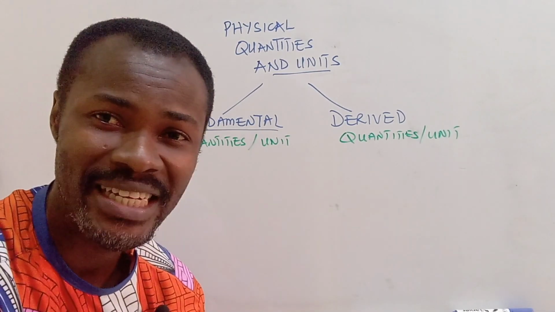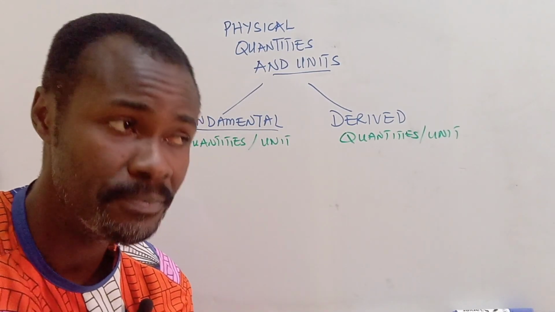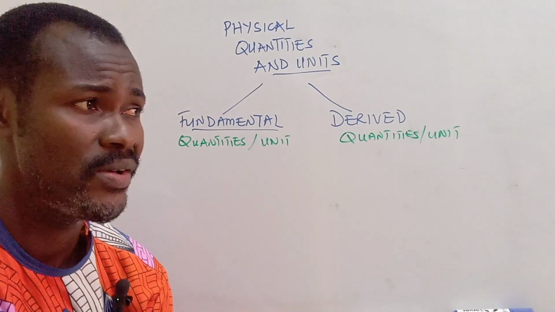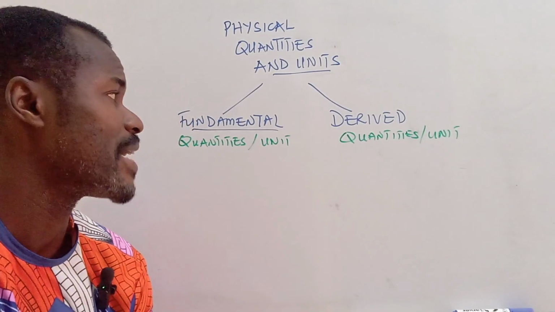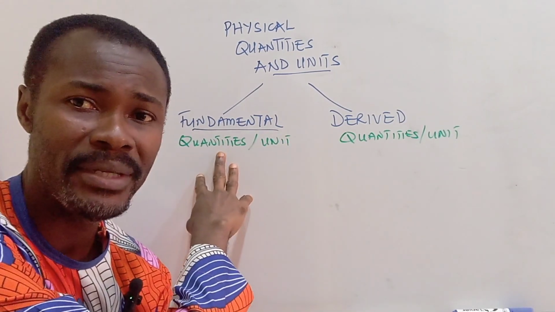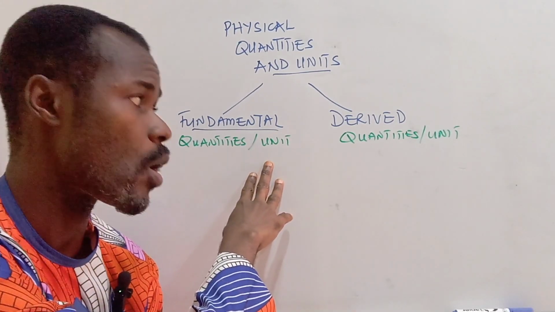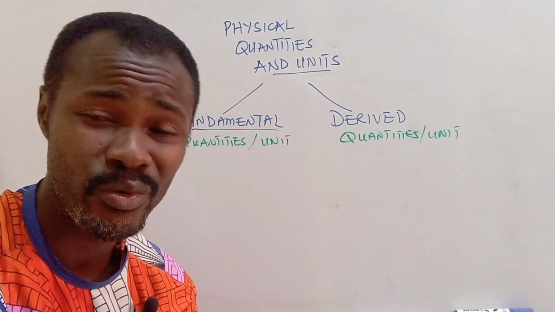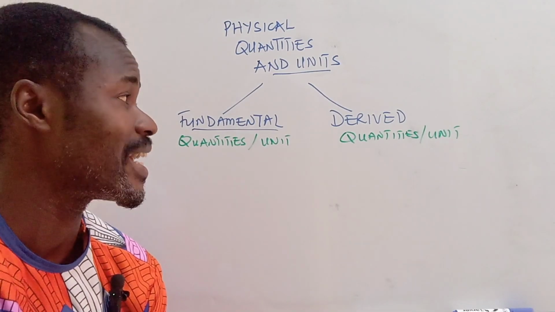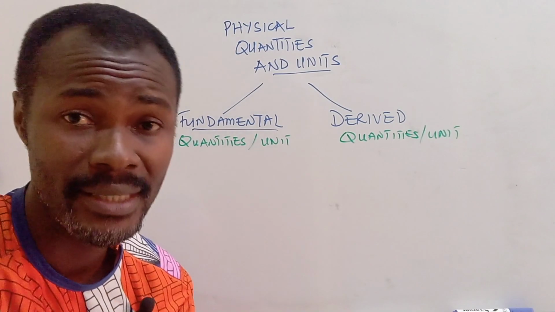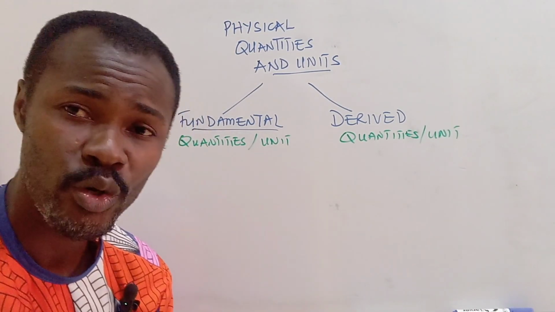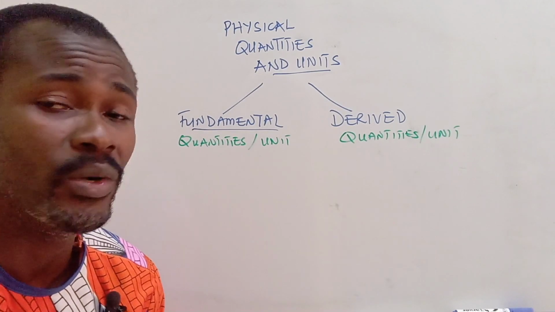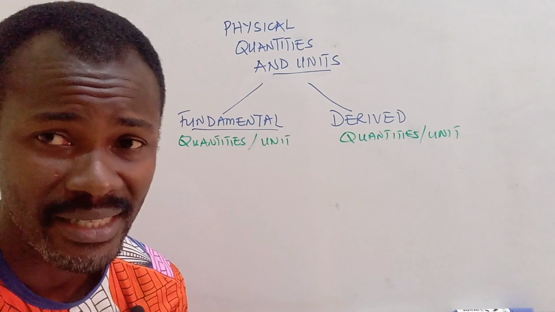Alright, so today we are going to be looking at physical quantities and units, okay? Physical quantities are quantities that we can find and see all around us. For instance, we can classify them into two: the fundamental quantities and units, or the derived quantities and units. In this series, we are going to be looking at questions regarding fundamental and derived quantities and units. But before we go through this series, I want to quickly introduce what fundamental quantities and derived quantities and units are.